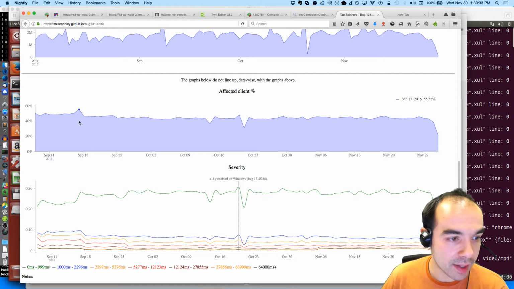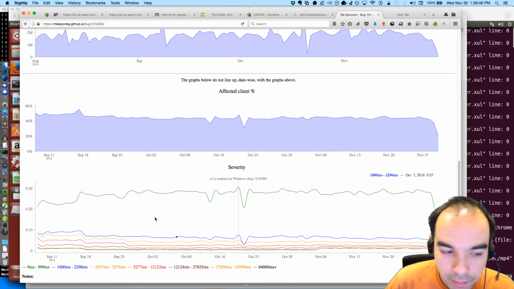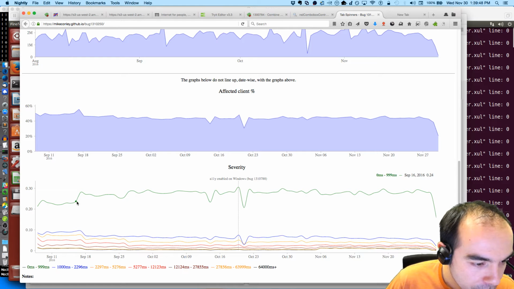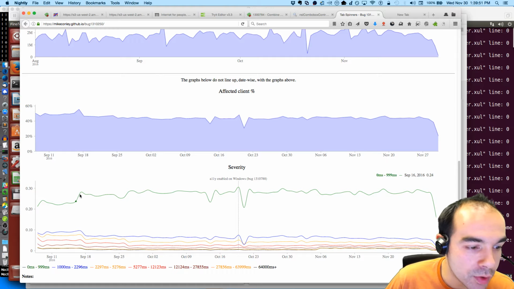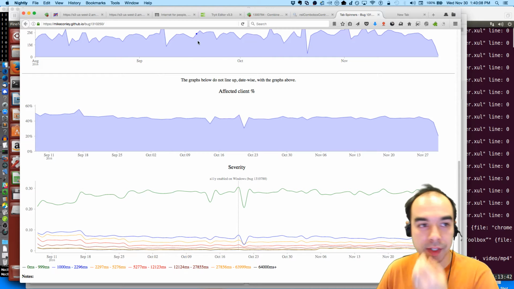So understanding this would be interesting because we never recovered from this. I would expect if this was just a bunch of users no longer seeing a certain type of slow spinner, that these would go down between the 16th and 17th, but they go up. They all go up. So more users became affected between these two points, which is interesting.